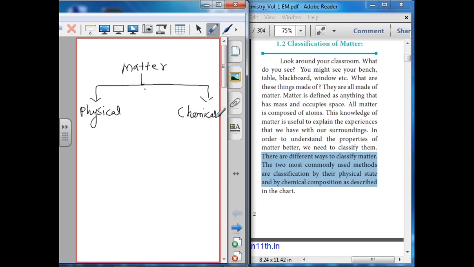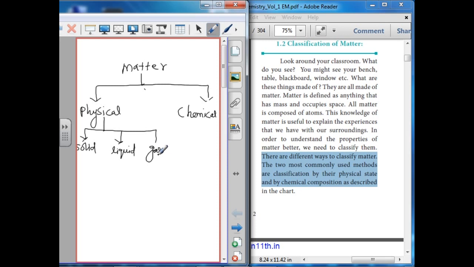The further classification of the physical state is solid, liquid, and gas. First we are going to discuss the physical classification of matter.